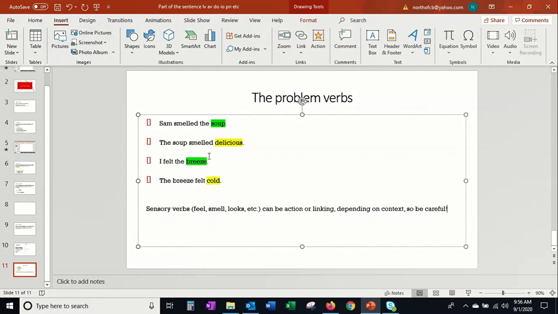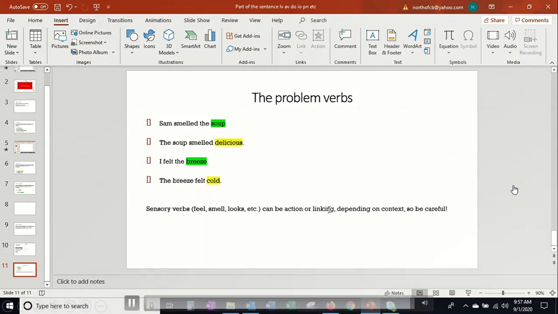Ask yourself, are you doing an action? Felt what? The breeze. Smelled what? The soup. Or is the thing that follows describing the subject? Cold describes the breeze, delicious describes the soup. Okay, and that's pretty much it for parts of the sentence. Just remember, keep your action verbs and your linking verbs separate. They are separate teams. They do not interact, and you'll be fine.